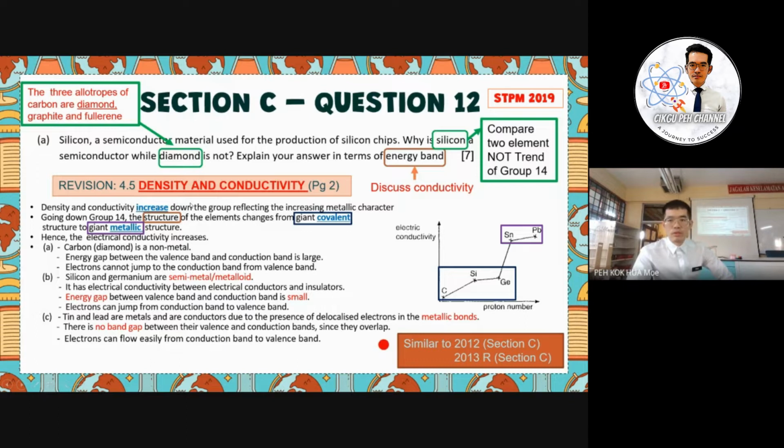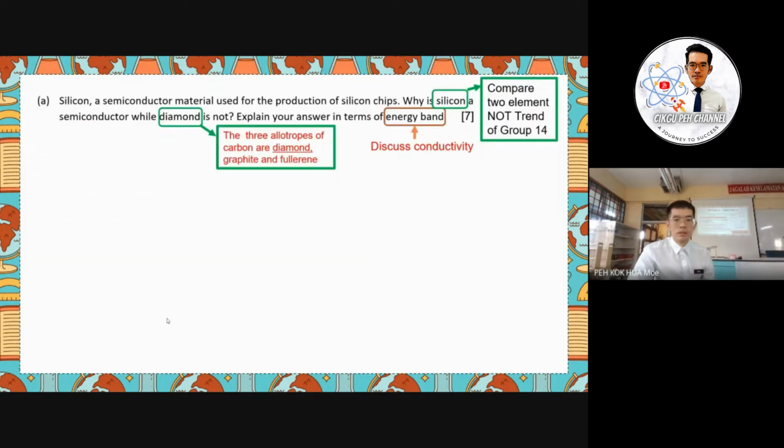The question asked about silicon, which is a semi-metal, and the diamond here is the non-metal. So the discussion in terms of energy band will be between the energy gap for diamond and the energy gap for silicon. So we'll discuss carbon and silicon only.